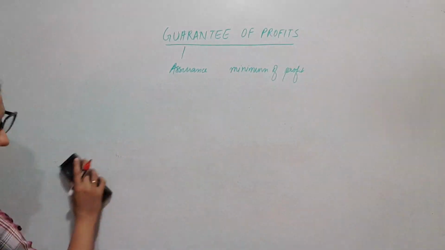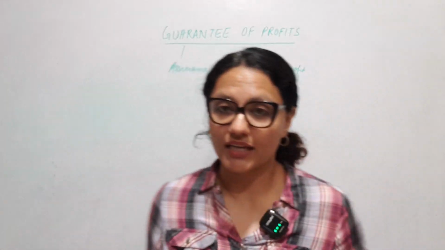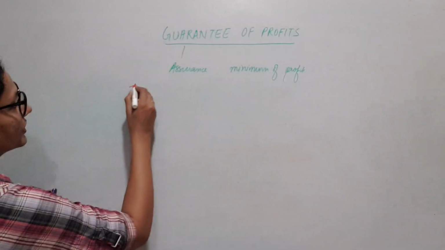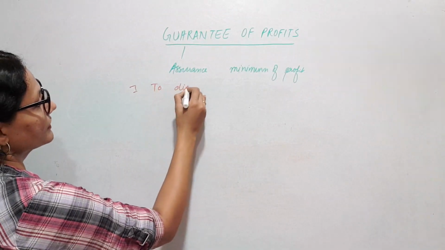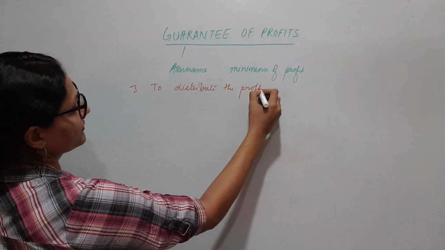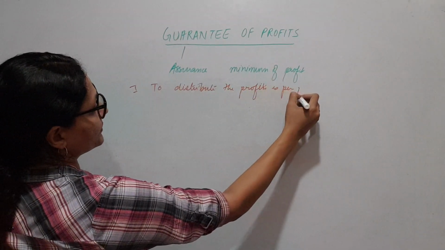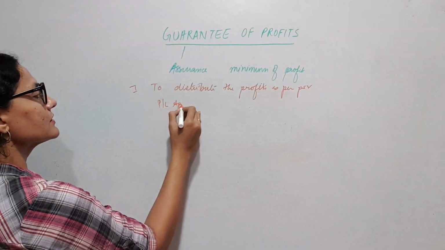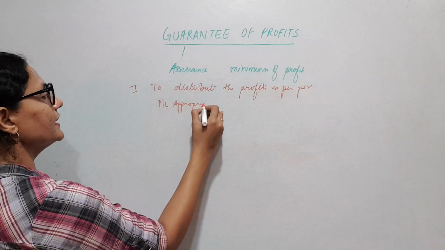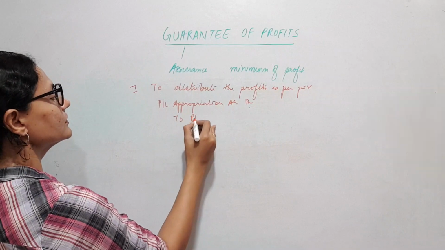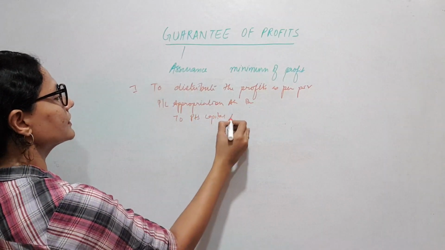I told you, whenever we are doing the guarantee thing, first we distribute the profit in the profit sharing ratio. So the number 1 journal entry, to distribute the profits as per profit sharing ratio: profit and loss appropriation account debit to partners capital accounts respectively.